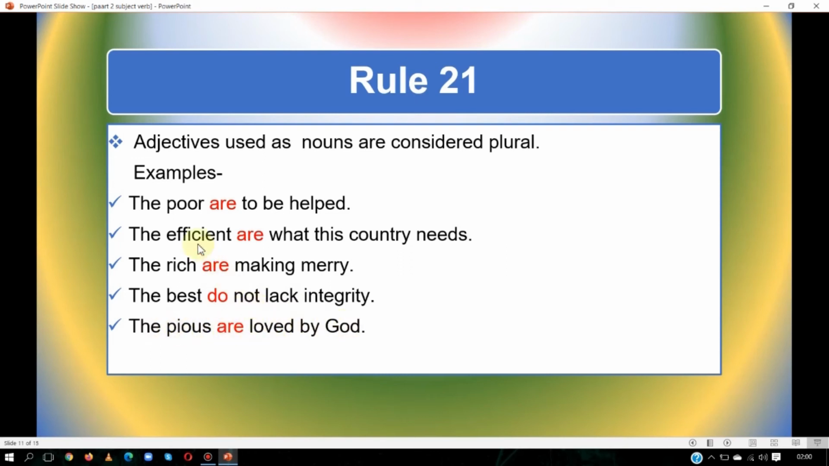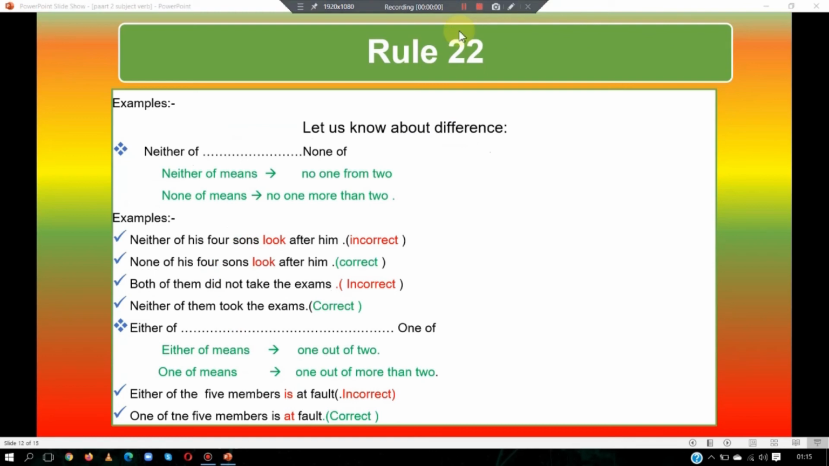So, dear students, these poor, efficient, rich, best, and pious are adjectives, but we have used these adjectives as nouns according to your rule. When we use adjectives as nouns, we consider them plural and we use a plural verb. So let us see the next.